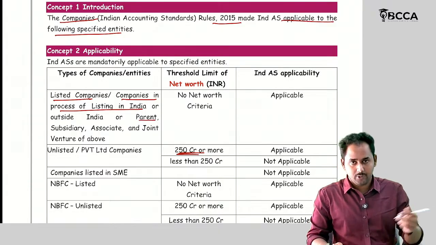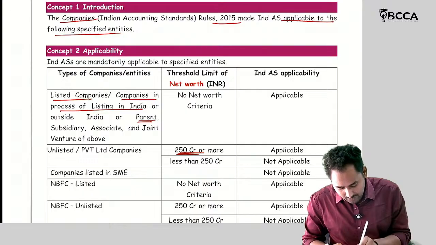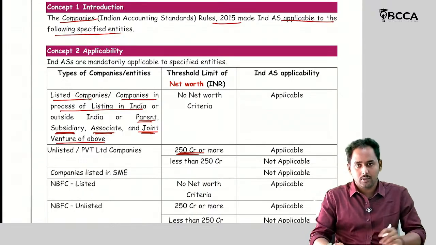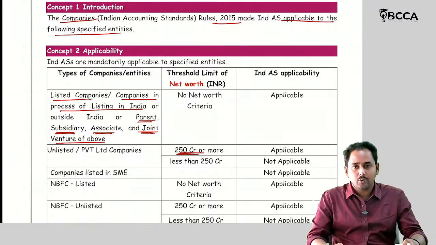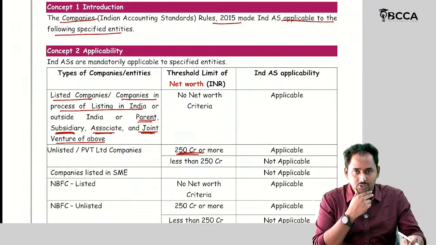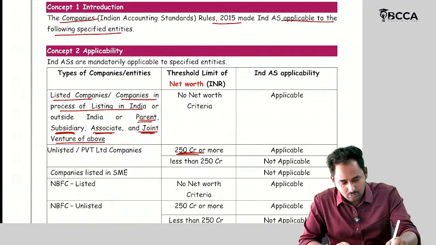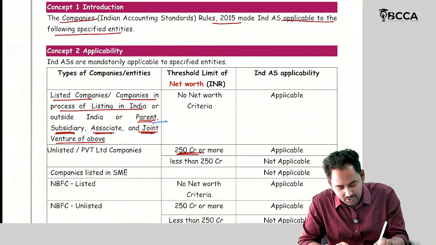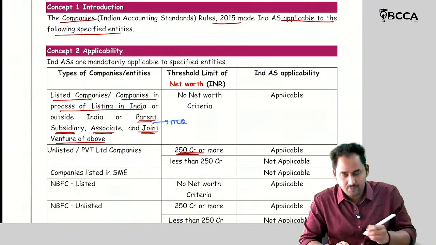This is an important point. Parent, subsidiary, associate, joint venture of the above: for these also, no need to check the net worth criteria. We should make Ind AS applicable to these companies. So there is a chance of MCQs from this element.